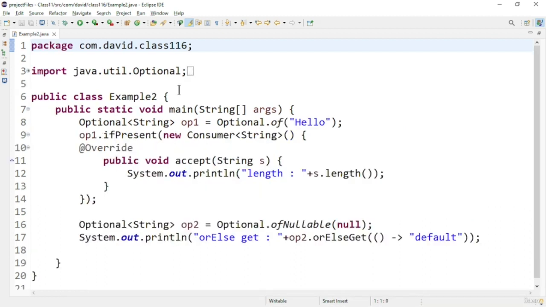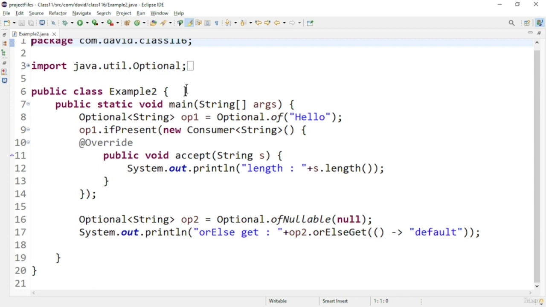Now let us see a program based on Optional classes in which I will discover more methods of Optional classes. So let us start. In this program we are going to discover two methods, the ifPresent and orElseGet methods in the Optional class. So I declared an Optional here and provided a particular String value, and after that I am using the ifPresent method.